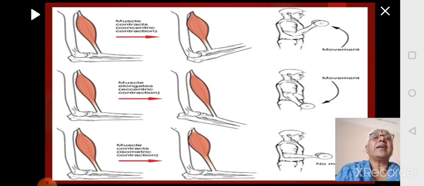In the third one, it is isometric contraction. Here in the first one, the hand is there without any weight. In the second one, you are holding the weight. So because of holding the weight, your hand gets pushed a little, but there will be no change in the length of the muscle.